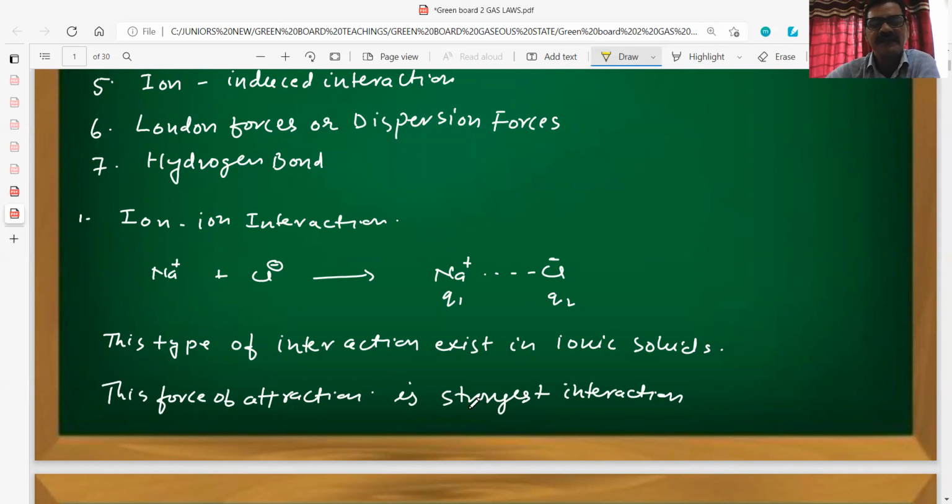This force of attraction is the strongest interaction among all types of interactions.